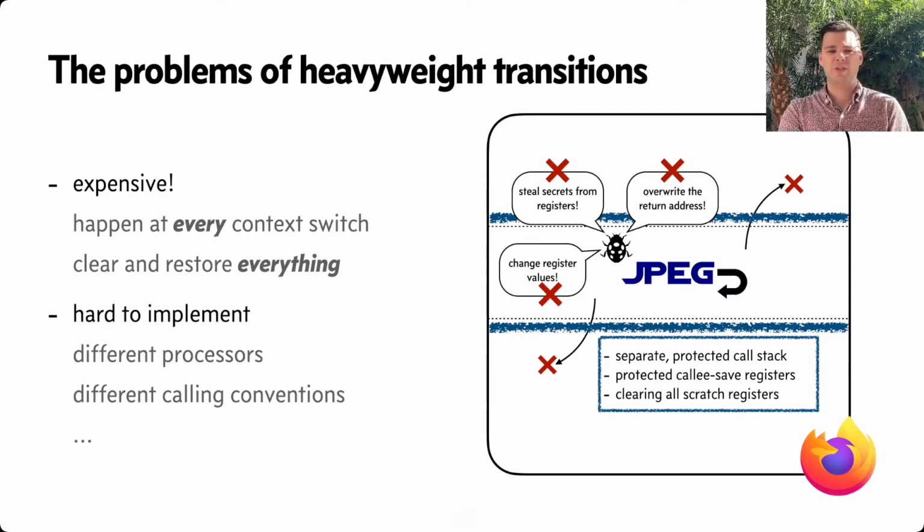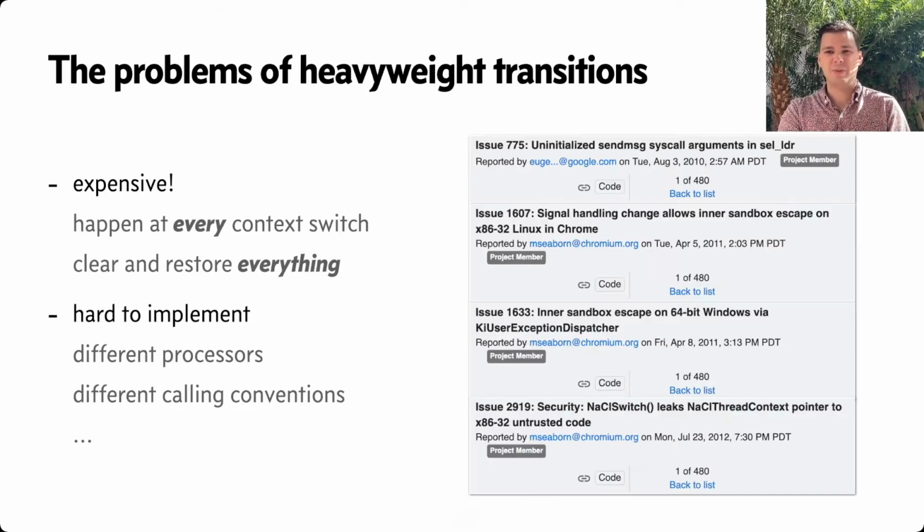Further, these heavyweight transitions are hard to implement. There are a lot of different processors, different calling conventions. Here's just a sampling of bugs related to that in the NaCl SFI compiler, one of the most developed SFI compilers.